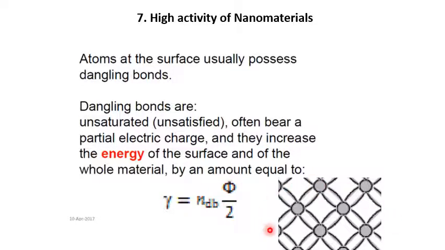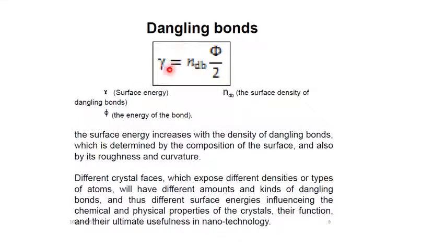Due to these dangling bonds or unsatisfied bonds, the surface energy of the material is increased, and the whole material increases its surface energy by an amount equal to lambda equals m dV phi by 2. In this equation which we have studied, lambda is the surface energy, dV is the surface density of the dangling bonds, and phi is the energy of the bond.